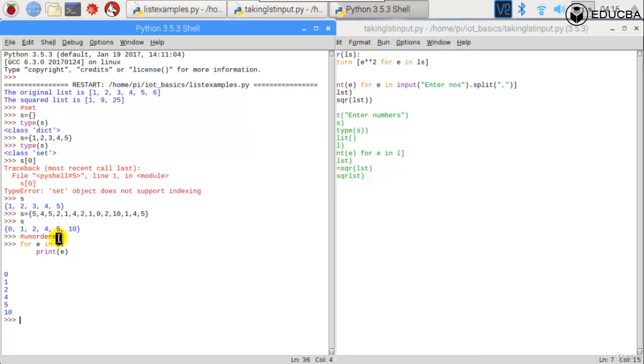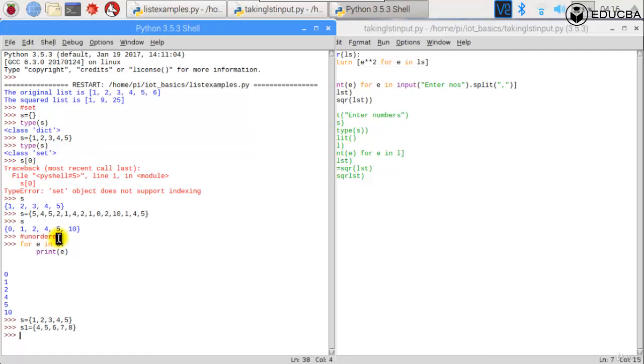Of course, let's say I have a set S which has 1, 2, 3, 4, 5, and another set S1 which would be 4, 5, 6, 7, 8.